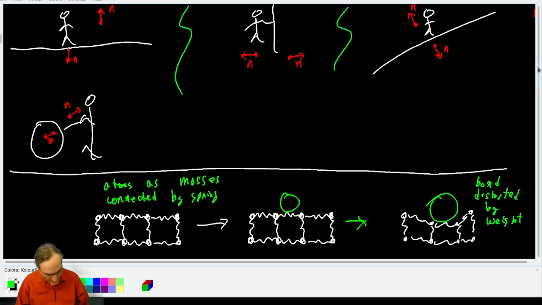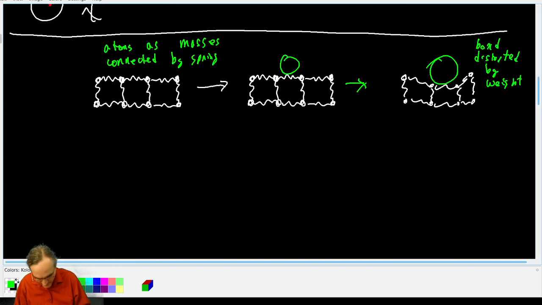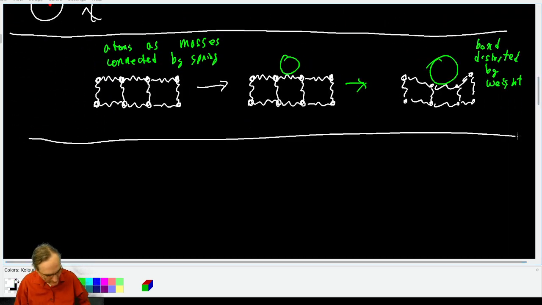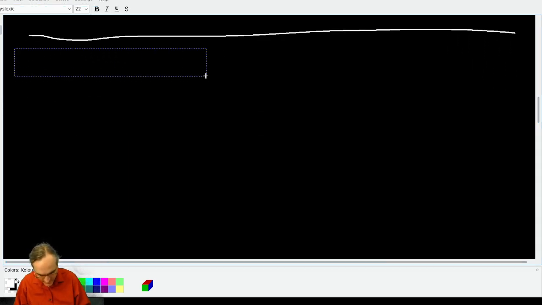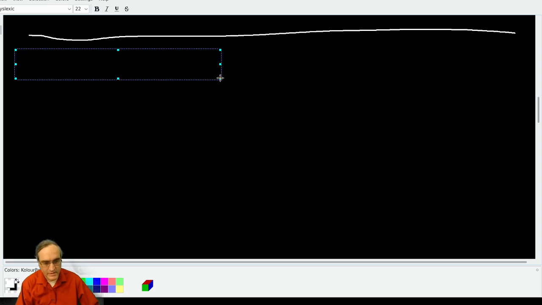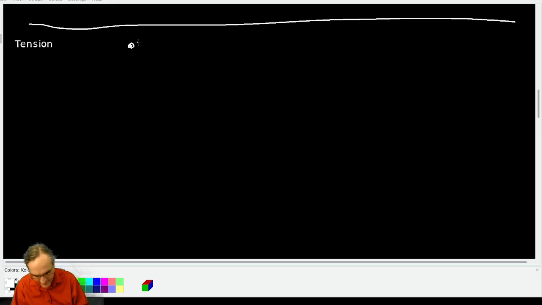All right, tension force. Second part. This one gets a little bit more involved because tension is a little bit weird. Okay, tension is also an outgrowth of electromagnetic attraction. Essentially, if you imagine that you have a rope, it's a bunch of little masses effectively connected together by springs.